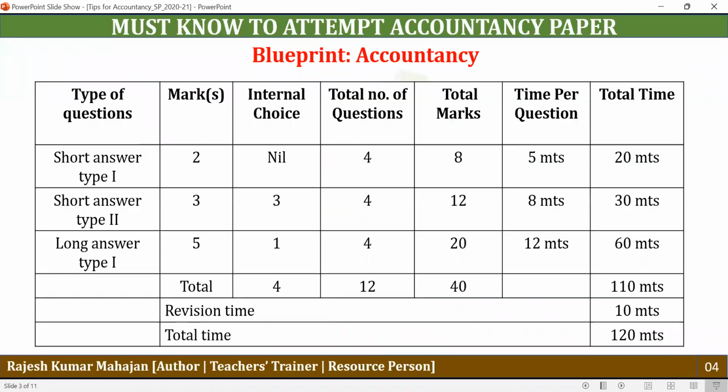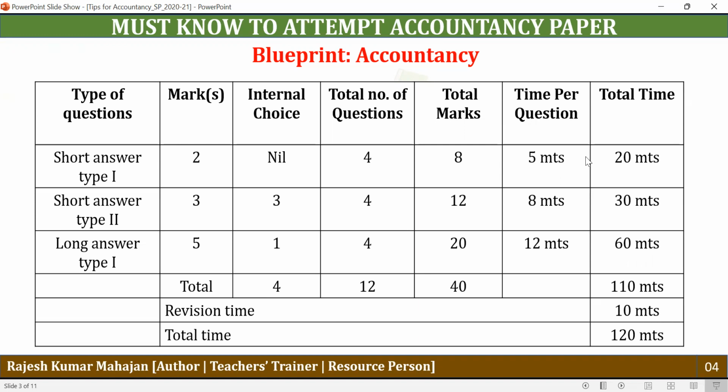Regarding the blueprint, you have three types of questions, and these questions are for 2 marks, 3 marks, and 5 marks each. There is no internal choice among 2 mark questions, there are 3 internal choices in the 3 mark questions, and there is 1 internal choice in the 5 mark questions. Overall, you will have 4 internal choices. Total number of questions against each type of category is 4. So this way, under this category, the total number of questions will be 12 against 40 marks of the entire paper.